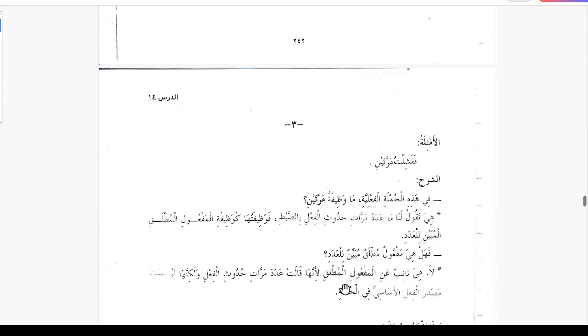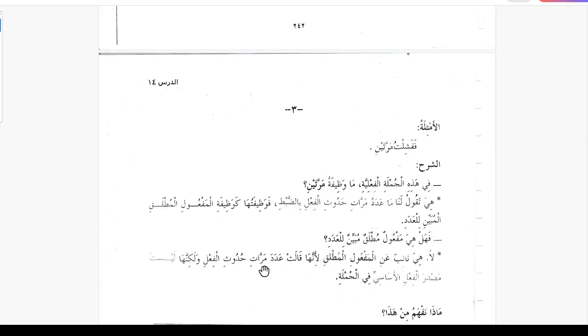Here it is naibun anil maf'ul mutlaq, the deputy of the maf'ul mutlaq, because it tells how many times the action happened. But it is not the masdar al-fi'l al-asasi of the main verb in the sentence, so we cannot call it maf'ul mutlaq. We can say that it is naibun anil maf'ul mutlaq.